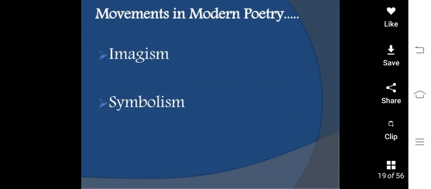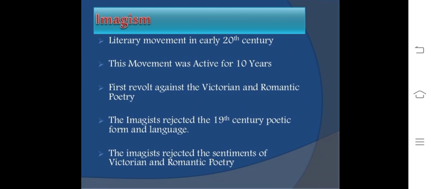Hello friends, in this video we are going to discuss some of the movements which were common in modern poetry. The first movement was Imagism, the second movement was Symbolism. Imagism is actually a literary movement in the early 20th century.